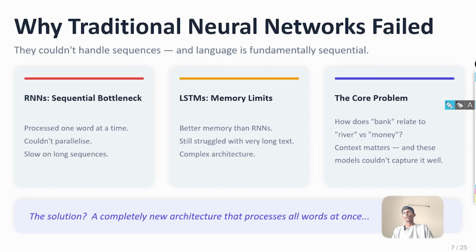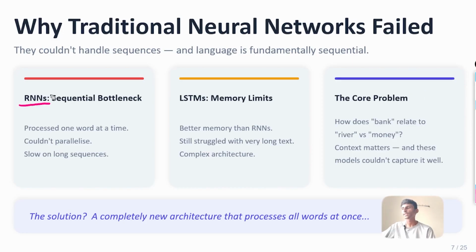So yeah, now let's see the history of neural networks, how it all started and how it's going now. In the past we used to have neural networks, but the problem with the previous neural networks is that we used an algorithm called RNNs. I'm not going to go deep into how it works, but I will tell it briefly.